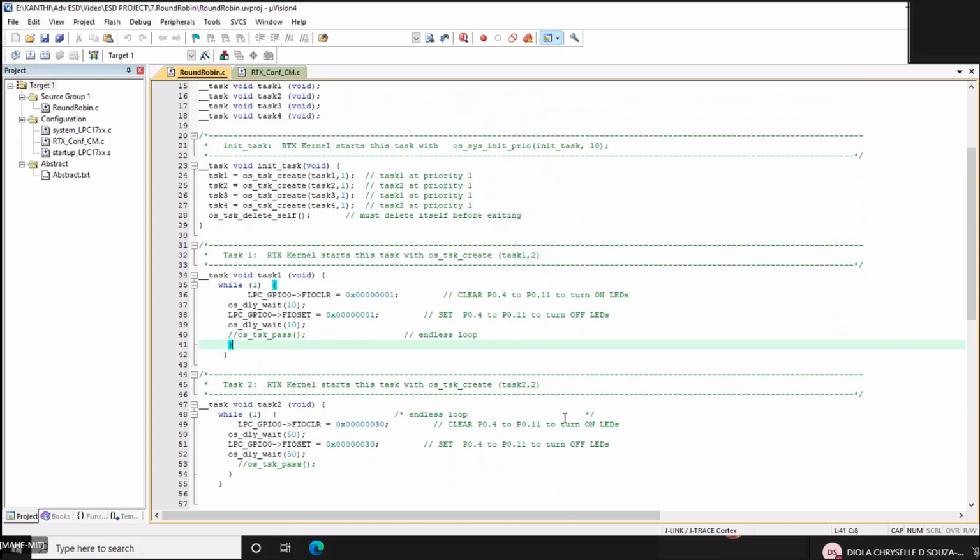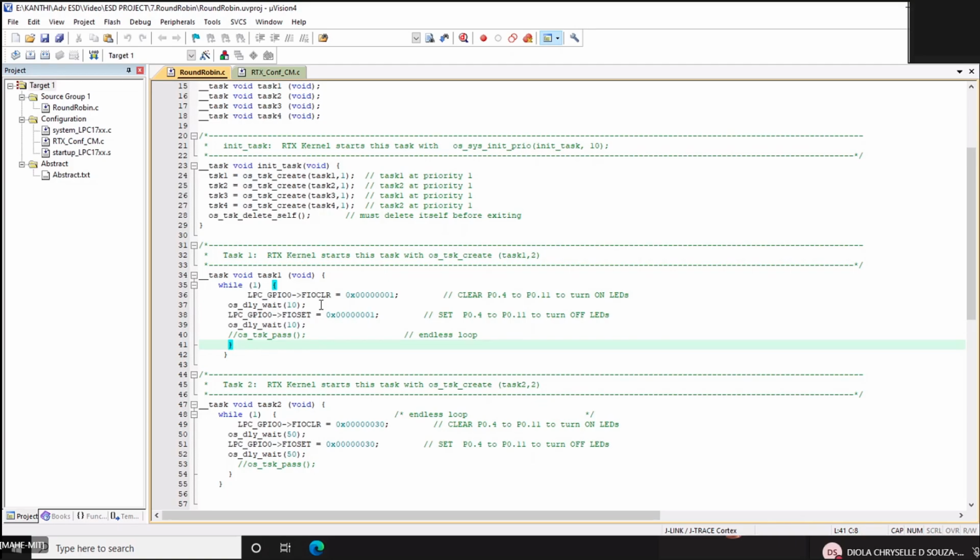There are 4 tasks. So you have initially set in the main function. You clear the LED. So you look at this, I'm clearing the first LED. Then after some duration of time, set that LED.